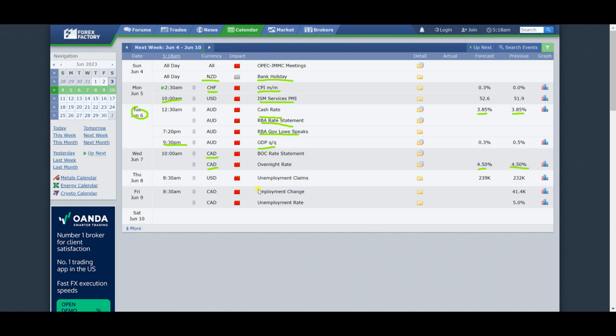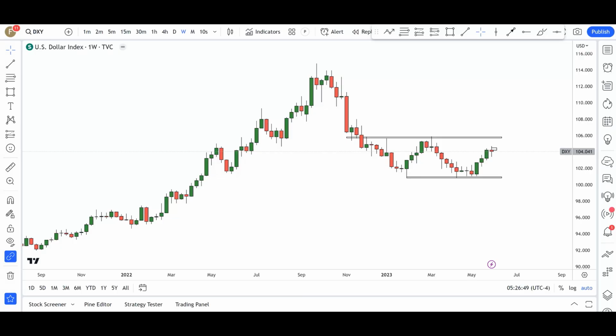Now on Thursday we do have the unemployment claims coming out from the United States. Okay, 8:30 a.m. Eastern time. And then on Friday, we do have the employment and unemployment data coming out from Canada. So, well, quite an interesting week. We do have enough fundamentals on the calendar to create some significant movements on our charts. But again, I think it's a tradable week, okay? All right, so without any further delays, guys, with this out of the way, let's now go take a look at the charts and see what we have from a technical perspective, okay?